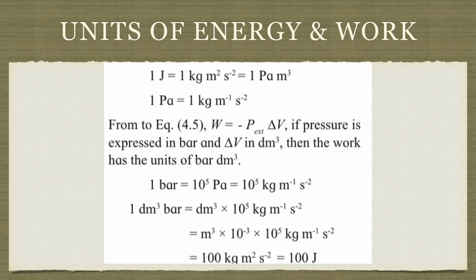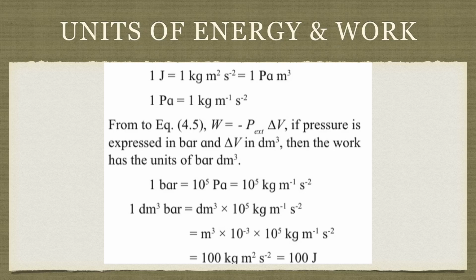Now from the above equation, I can say that 1 Pascal will be equal to, I will divide it by meter cube. So the other equation will become 1 Pascal is equal to 1 kg meter square second minus 2 divided by meter cube. So it will be 1 kg meter inverse second raised to minus 2. Now from the equation W is equal to minus P external into delta V, if I suppose pressure is in bar and the volume is in dm cube, then what will be the unit?